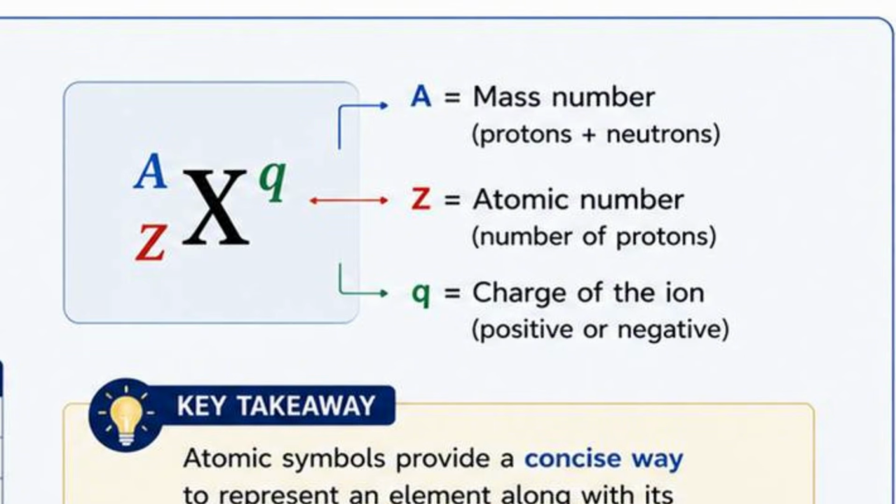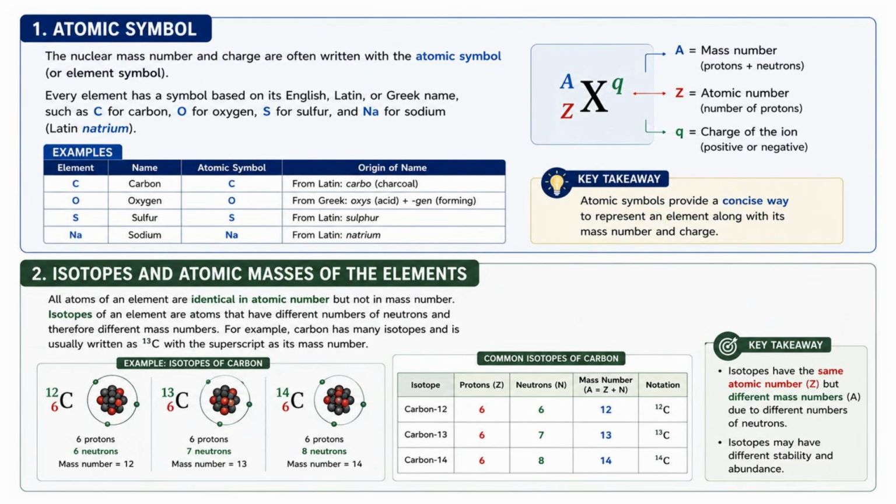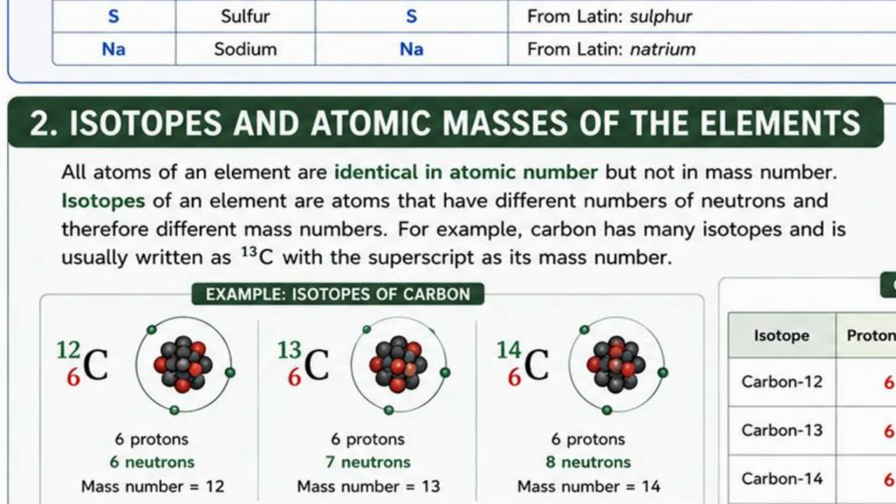So far, we've assumed that every atom of an element has exactly the same mass. But is that always true? The answer is no. So that brings us to the next concept, isotopes. So all atoms of an element are identical in atomic number but not in mass number. So isotopes of an element are atoms that have different numbers of neutrons and therefore different mass numbers.